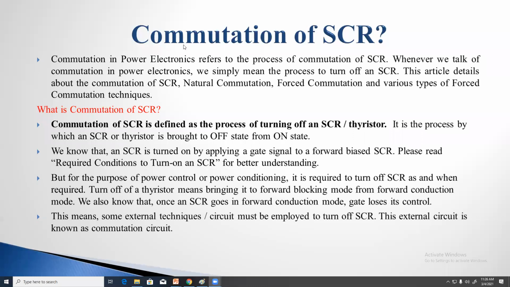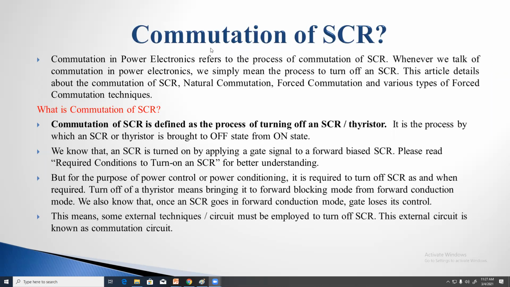Did you get the point? Whatever technique we use for turning off an SCR is called commutation.